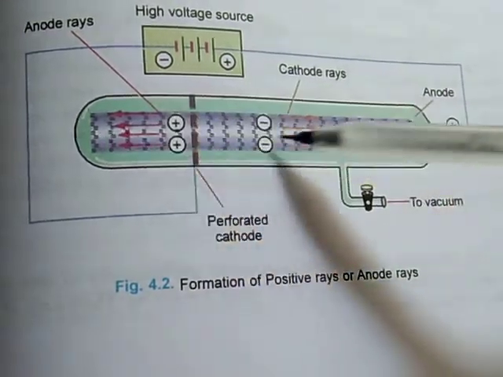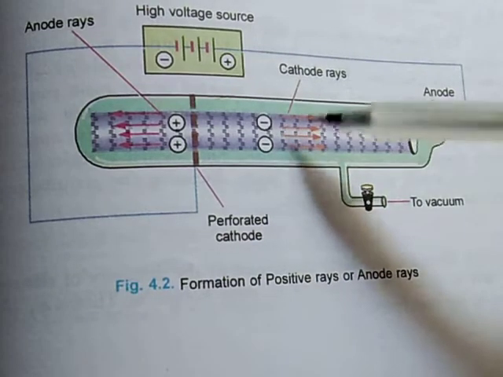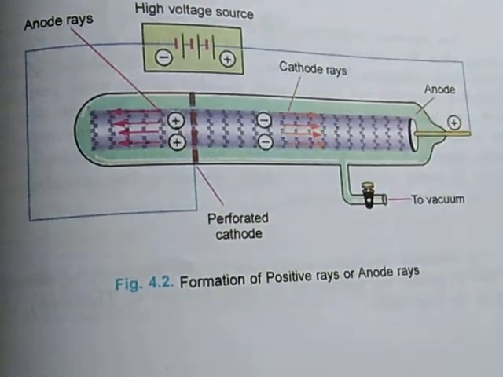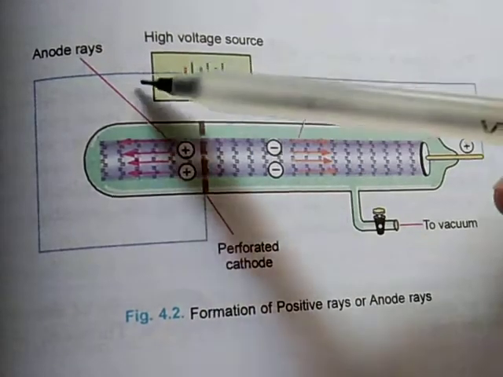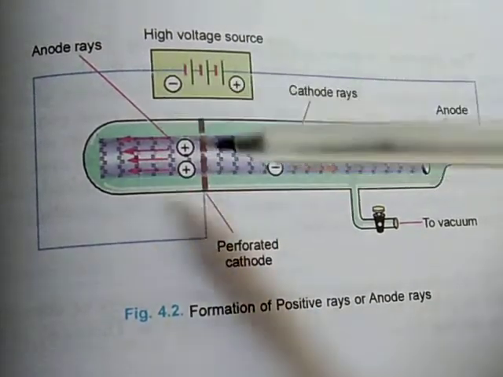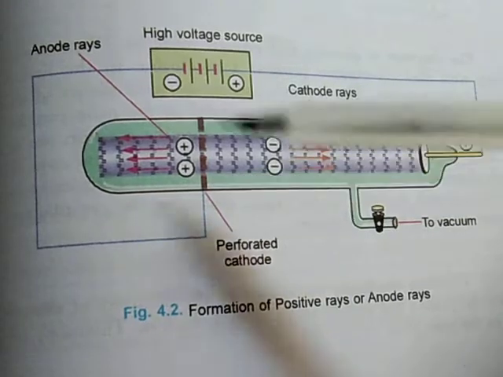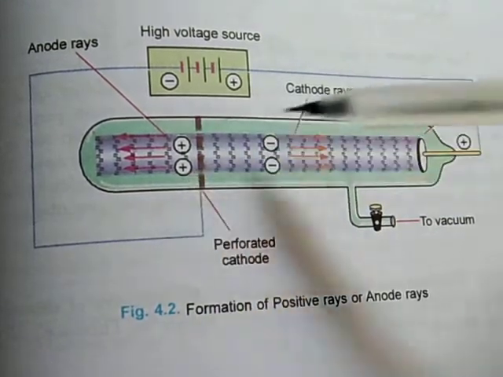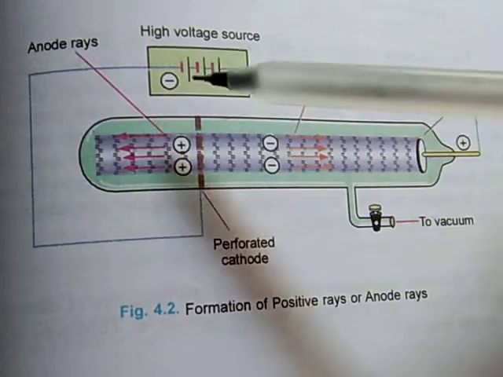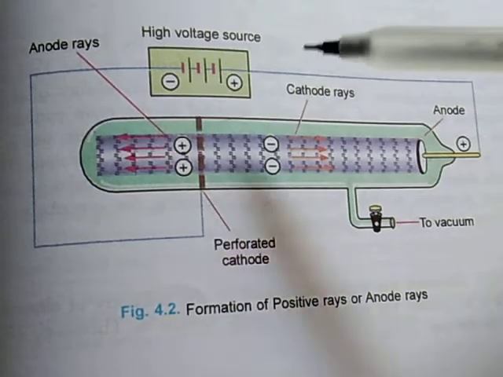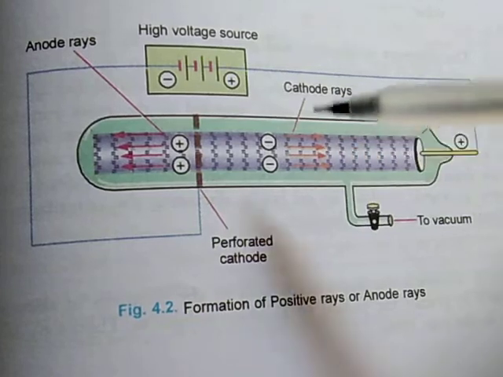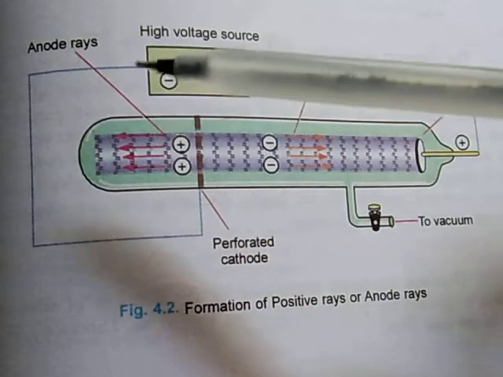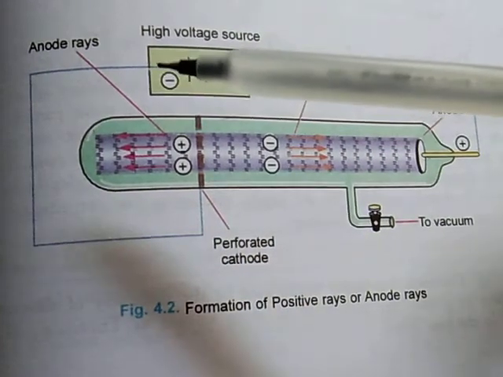In a discharge tube, hydrogen gas is taken. These rays are deflected by electric and magnetic field in the opposite direction to cathode rays. So these are the features of anode rays. Anode rays are also called canal rays.